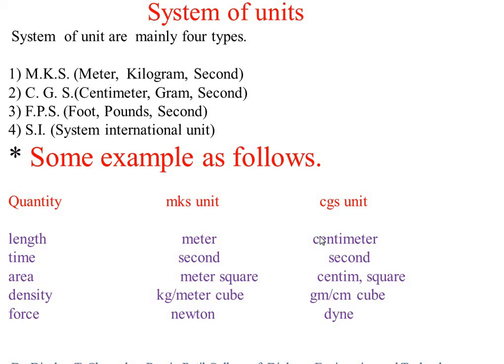A fundamental quantity does not depend on any other quantity, and a quantity that depends on other quantities is called a derived physical quantity. The unit of a fundamental quantity is called a fundamental unit, and the unit of a derived quantity is called a derived unit.